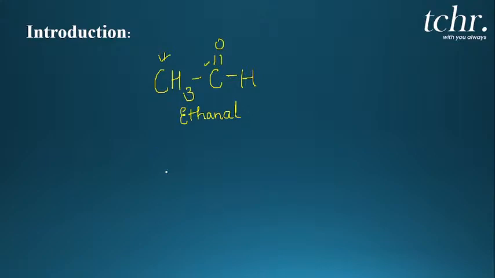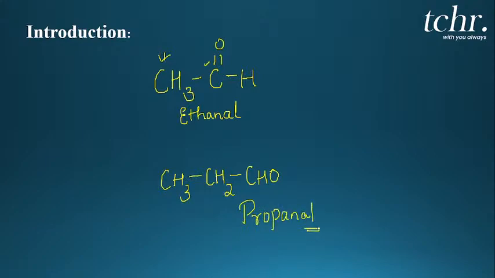Got it? So, if I write the structure CH3, CH2, CHO, can you tell me the name of this compound? Yes, the name of this compound is propanal. So, it is very simple to name the aldehyde groups.